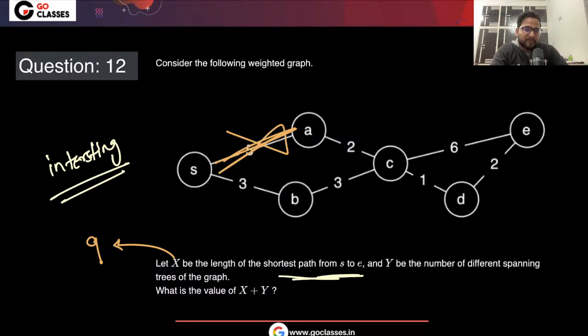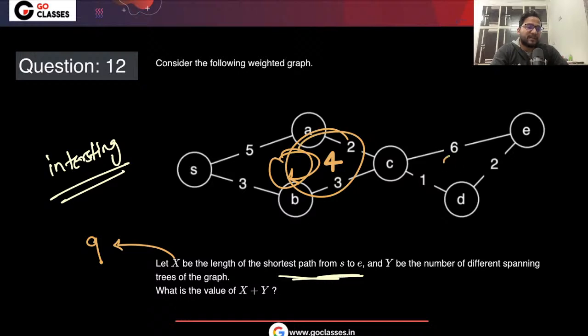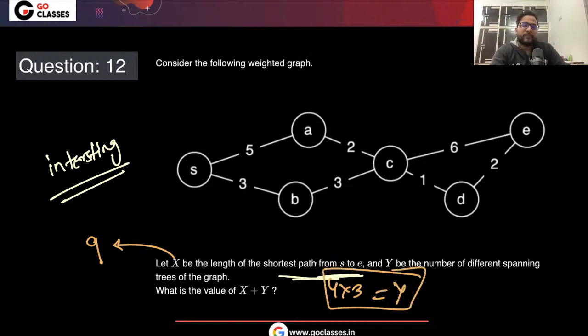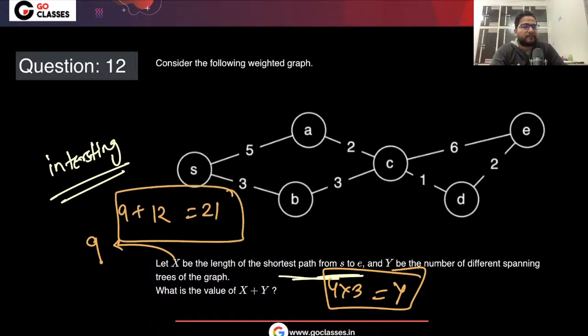So you can skip this, or this, or this, or this. There are 4 ways in this loop to get a spanning tree, and 3 ways in the other part. So 4 into 3, which is 12, is the answer for y. So x plus y, which is 9 plus 12, is 21, the correct answer here.